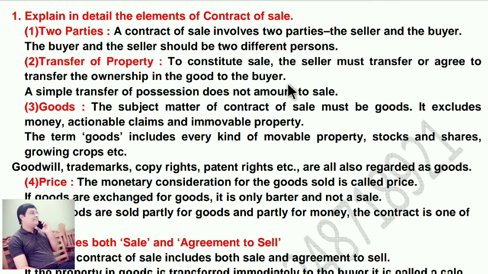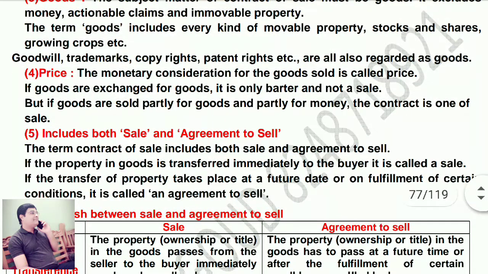Now, what do you mean by goods? Goods means product. The subject matter of a contract of sale must be goods. It excludes money, actionable claims, and immovable property. The term goods includes every kind of movable property, stocks and shares, growing crops, etc. Goodwill, trademarks, copyrights, patent rights, etc. are also regarded as goods.